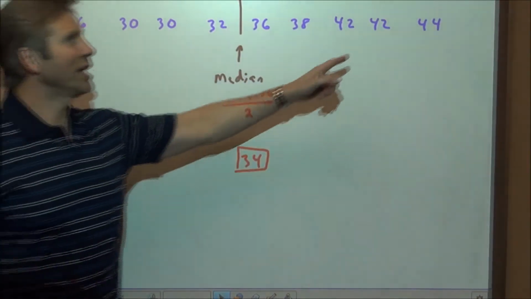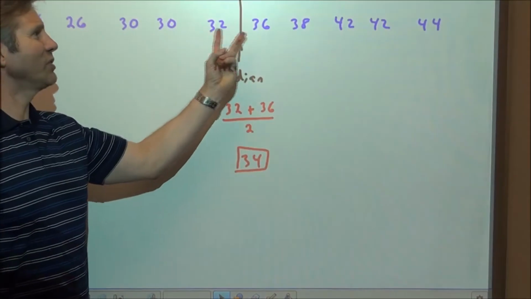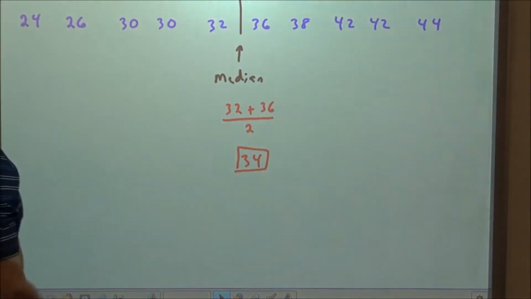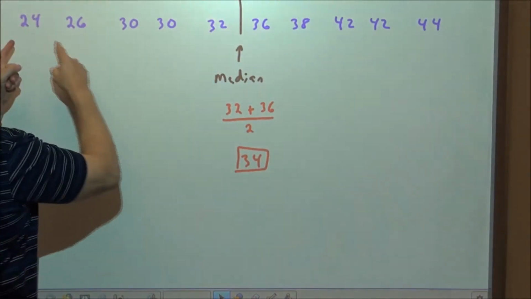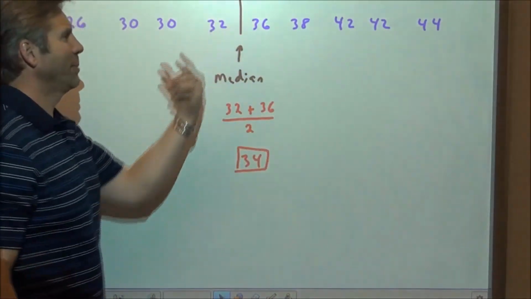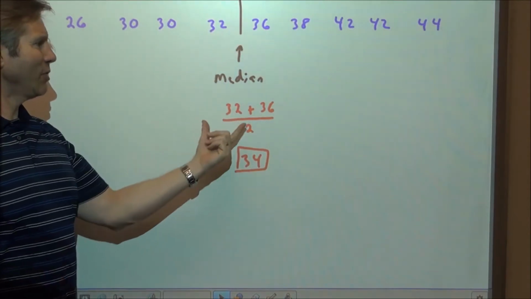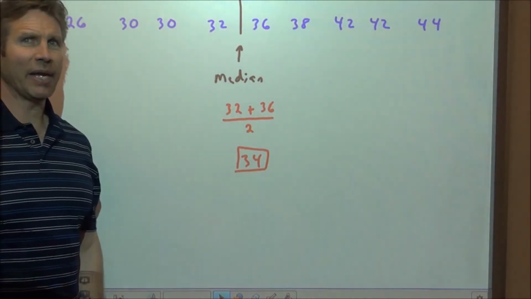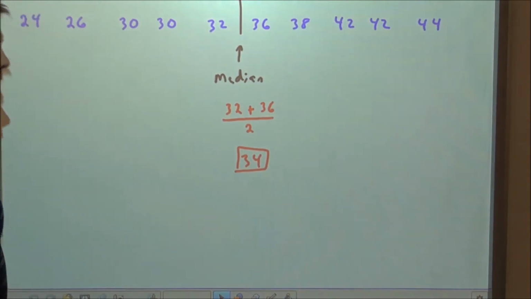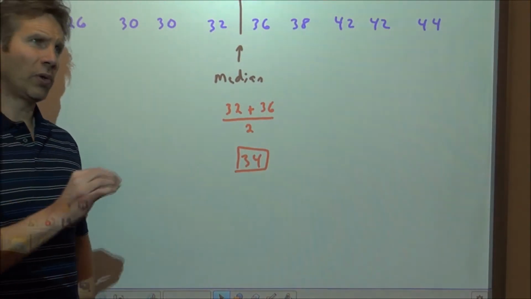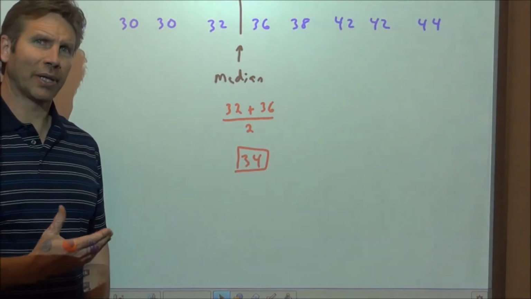Then to find the median, it's the score in the middle after we've arranged everything. And because there's an even number of scores, there's actually two scores in the middle. If we put a segment down the middle of those two, there's 5 scores below and 5 above, so that's the balanced point right there. So if we add these two up and divide by 2, that gives us a median of 34.